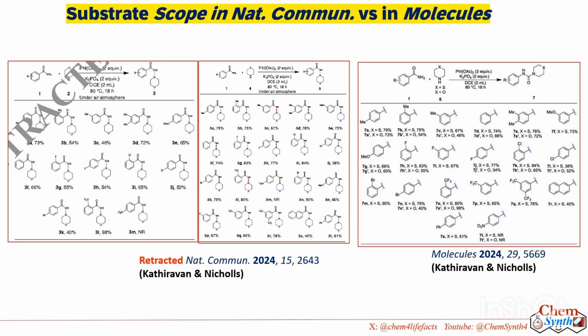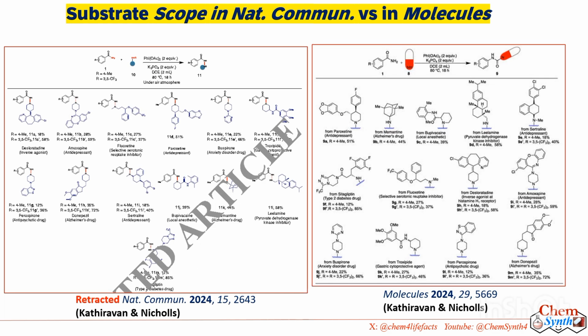Here also you can see the corrected structure for the compounds from the reaction using morpholine and thiomorpholine as the nucleophile. Drug-related products also, whatever they reported earlier as hydrazide products, in the current Molecules paper they have presented as urea derivatives with the corrected structure.